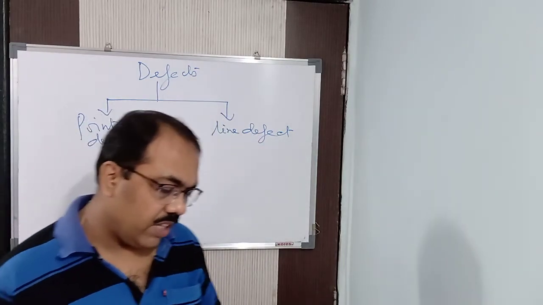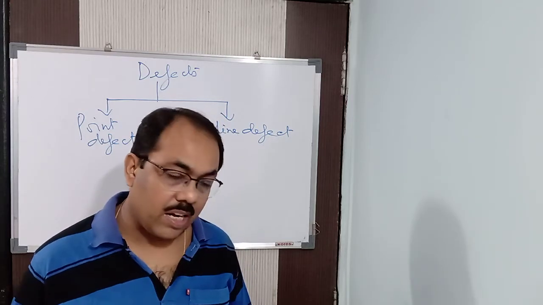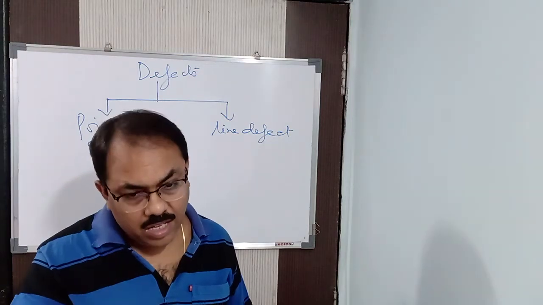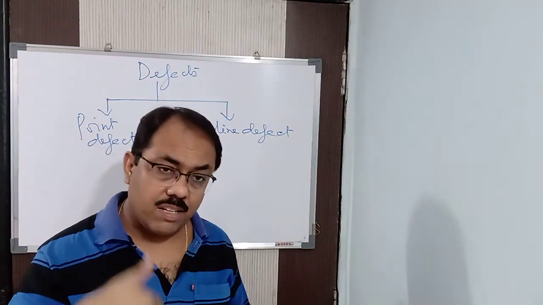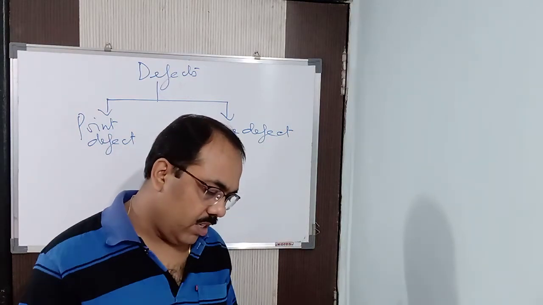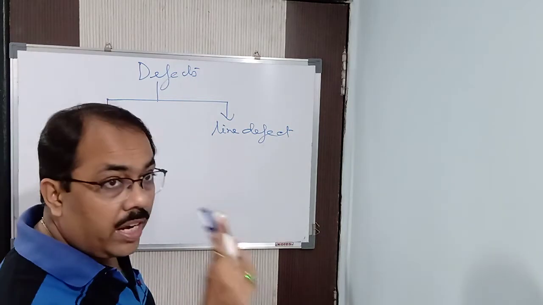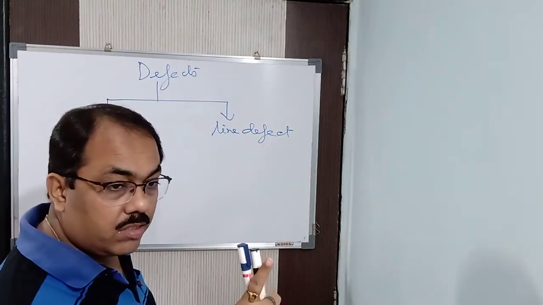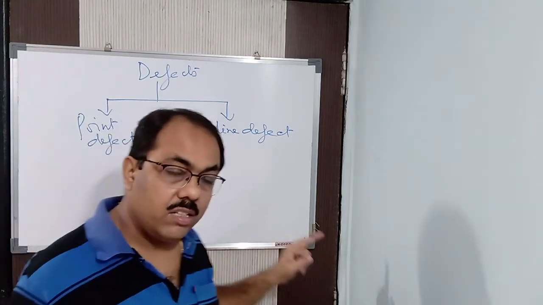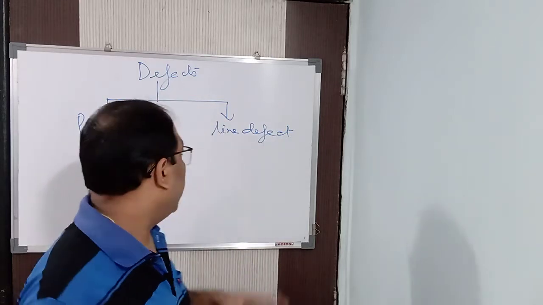Point defect means when there are deviations or irregularities from the ideal arrangement around a point of an atom. Around a point, when there are deviations or some irregularities, found only at a particular point of an atom in a crystalline substance, the defect is called a point defect. Mind it, only at a particular point it is being found. It is known as a point defect.